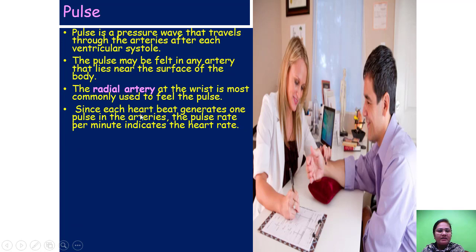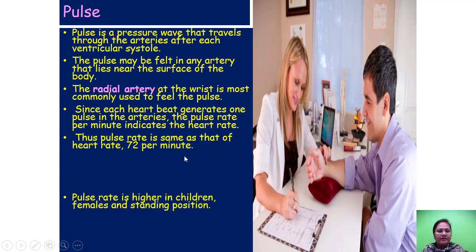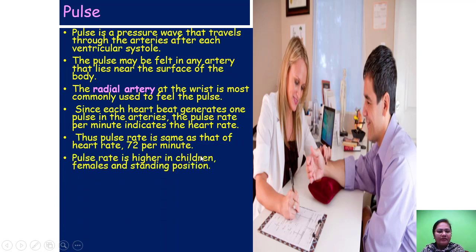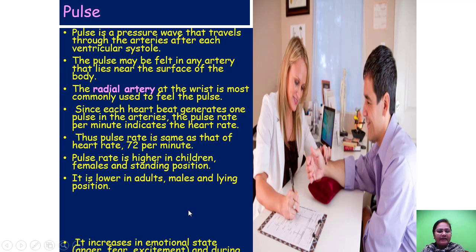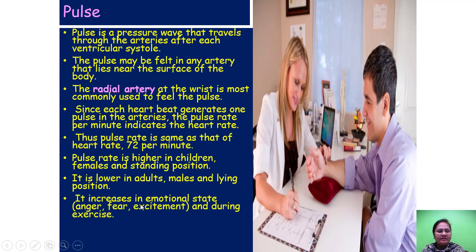Since each heartbeat generates one pulse in the arteries, the pulse rate per minute indicates the heartbeat. The pulse rate is the same as the heart rate, that is 72 per minute. Pulse rate is higher in children, females and standing position. It is lower in adults, males and lying position. It increases in emotional states such as anger, fear, excitement, and during exercise.